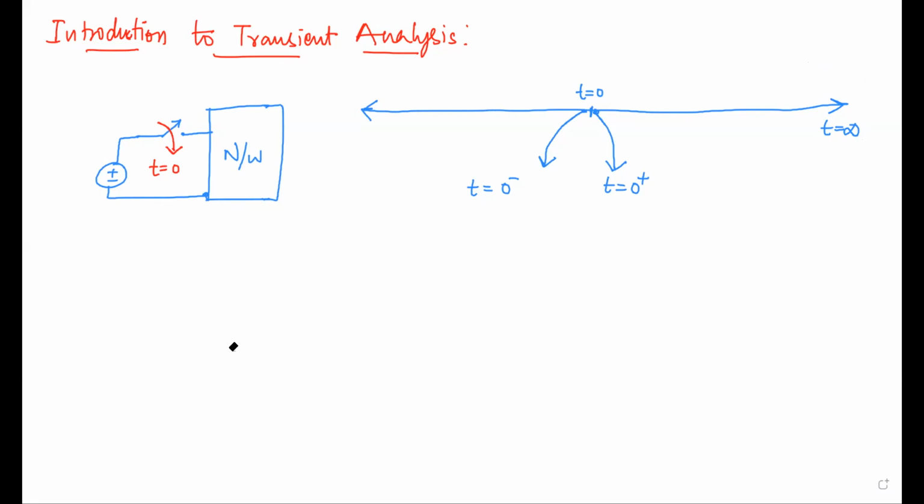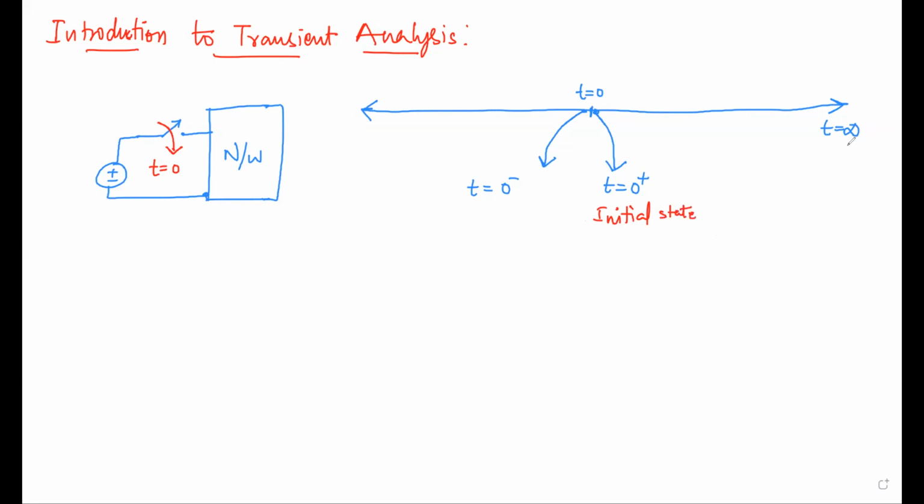Now our discussion is about inductor and capacitor. This t is equal to 0 plus we will be calling the initial state. Why is it initial? Because it is the state just after t is equal to 0, so for the circuit it is called the initial state.